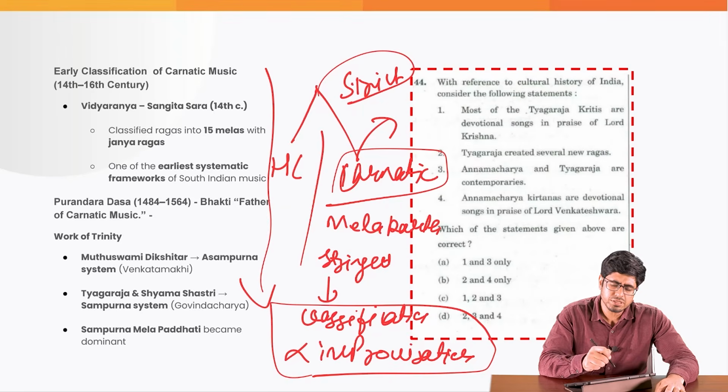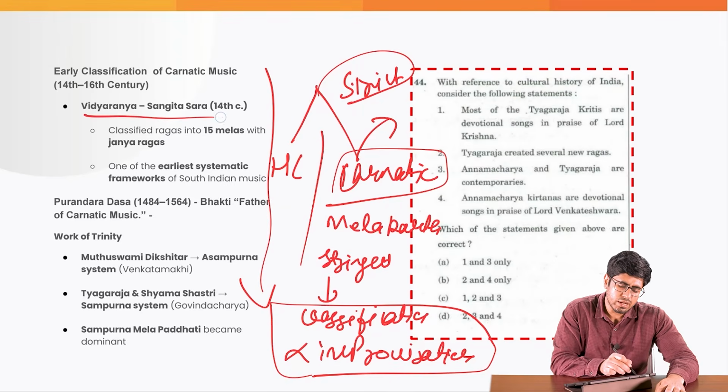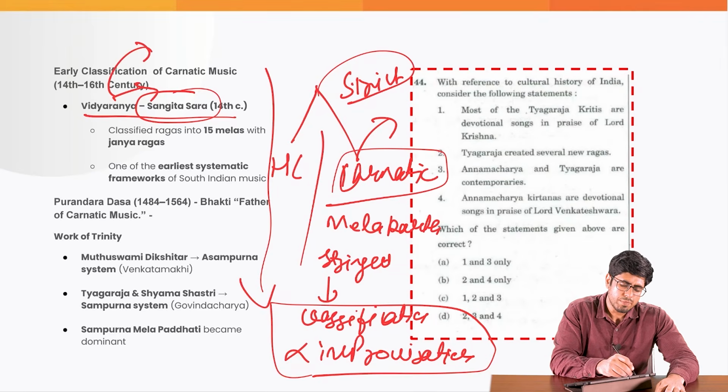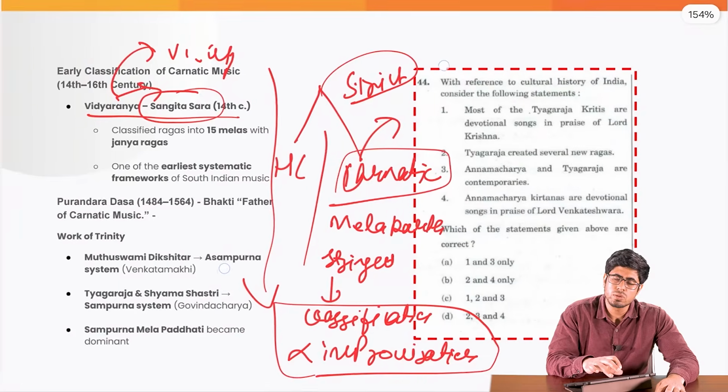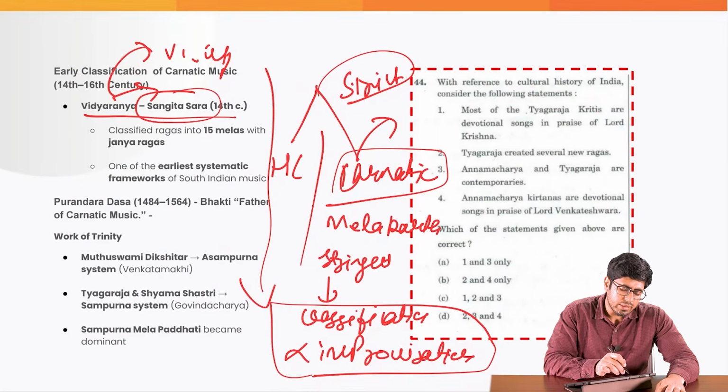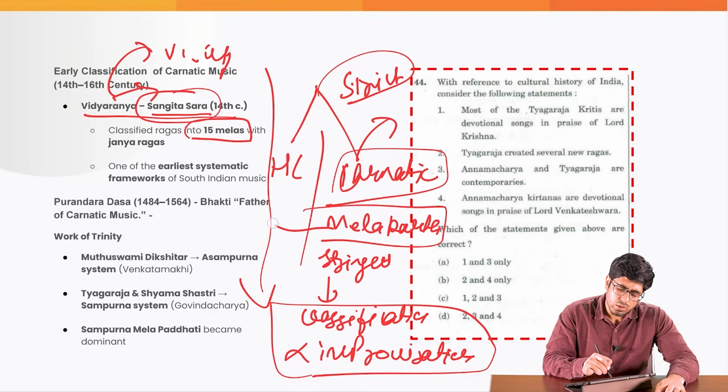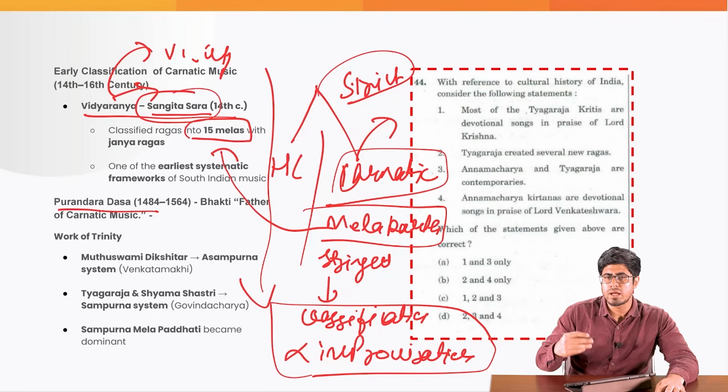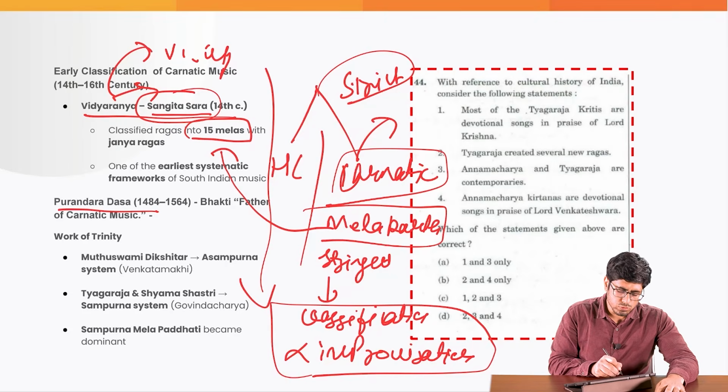The evolution of this traces its origin from Vidyaranya, who wrote the book known as Sangeet Sara. Yes, the same Vidyaranya who was also a participant in the foundation of the Vijayanagara Empire. He was the political guru of Harihara and Bukka. Sangeet Sara was a book that talks about the 15 Mela system, which is the origin of the Carnatic music system. Then we had Purandara Dasa, who is known as the father or Pitamaha of Carnatic music. We had other music trinity also, including Muthuswami Dikshitar, Shyama Shastri, as well as Tyagaraja.